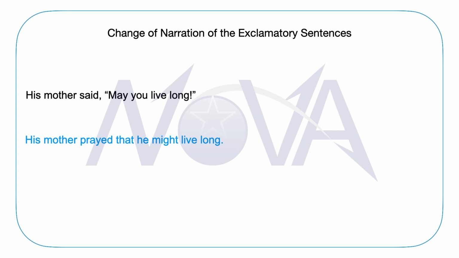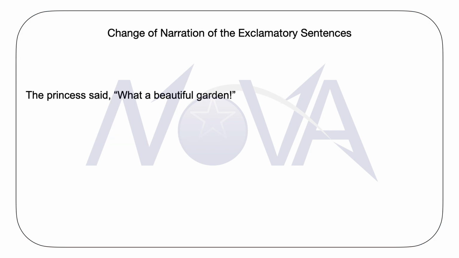And now the last example of another type of exclamatory sentence which contains a powerful feeling of wonder or surprise or annoyance or admiration. In this case, the sentence in the direct narration contains a powerful feeling of admiration. I read the sentence for you.